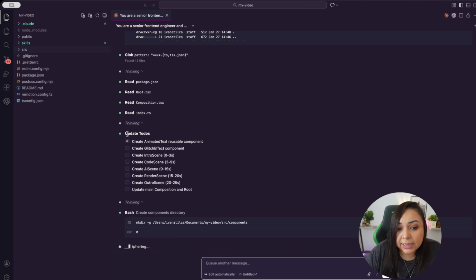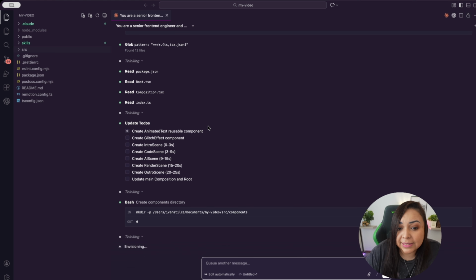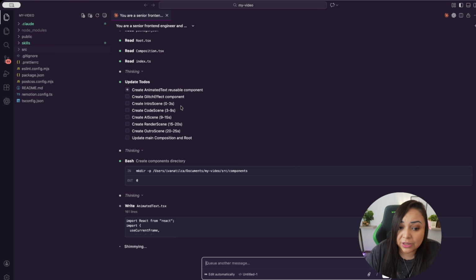There are a couple of things that are appearing here, which are the components and the different scenes that Claude already decided that it wants to create. As you can see, it identifies the amount of seconds that it's going to be creating, and we are going to see everything right in front of our eyes.